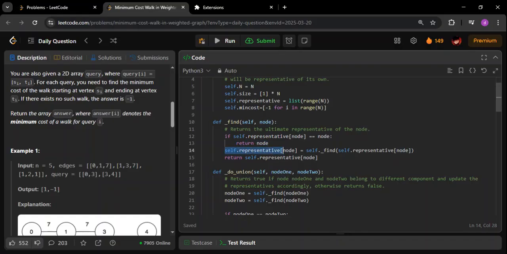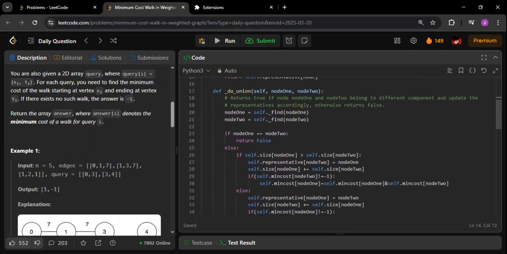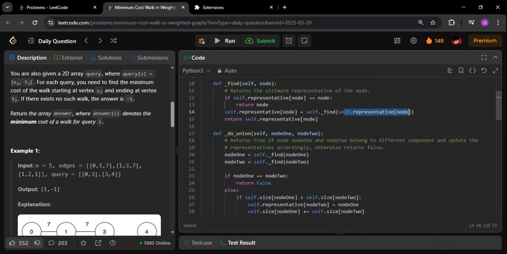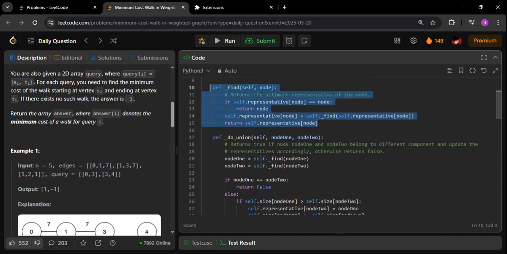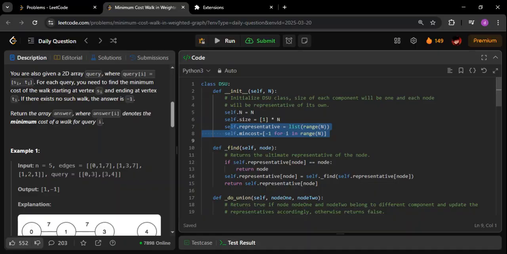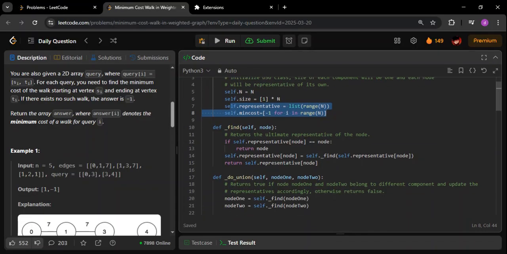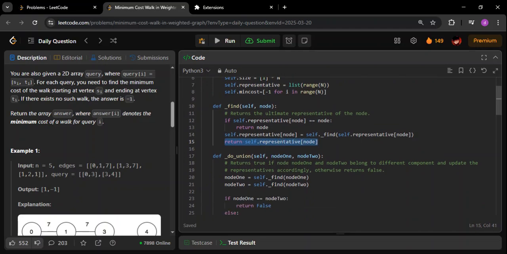We are doing self.representative of node equal to self.find of the next value. We are again calling this function, so it's a kind of recursion, and we are passing the current node's representative. I will not take much time to explain how this works. You have to learn this algorithm. This is the DSU algorithm. You have to know this in order to solve this question. So go through it, do a tracing, make these two arrays and trace it. I'm sure you will get how it works. This is easy, so I'm not spending much time on it. At last you return the representative.